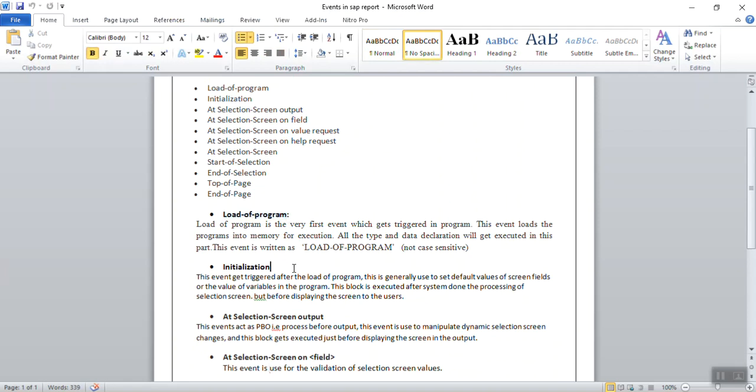Initialization. This event gets triggered after the load of program, and it is generally used to set the default values on the screen, or the default values of the variables in the program. This block is executed after the system is done processing the selection screen, but before displaying the screen to the user. What does this mean?